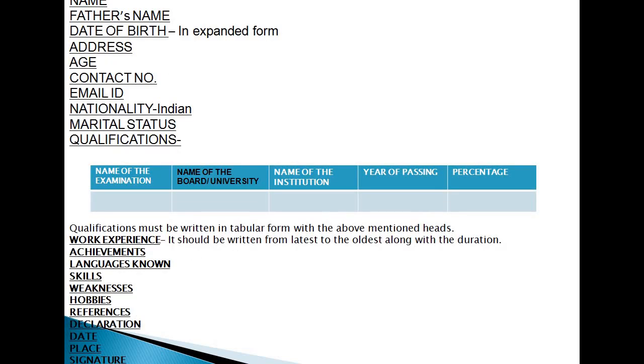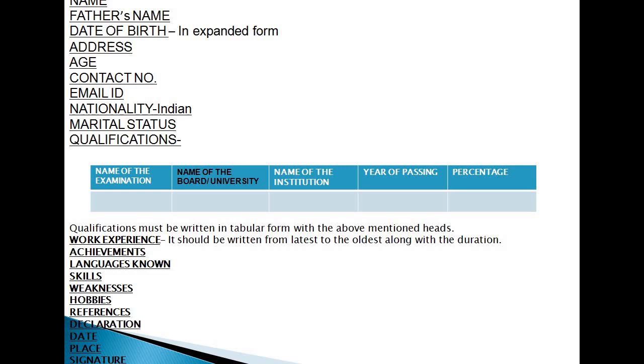This is the format in detail. It is again given, the format of the biodata. You should write your name, then father's name, date of birth, address, age, contact number, email ID, nationality, marital status, whether you are single or married.